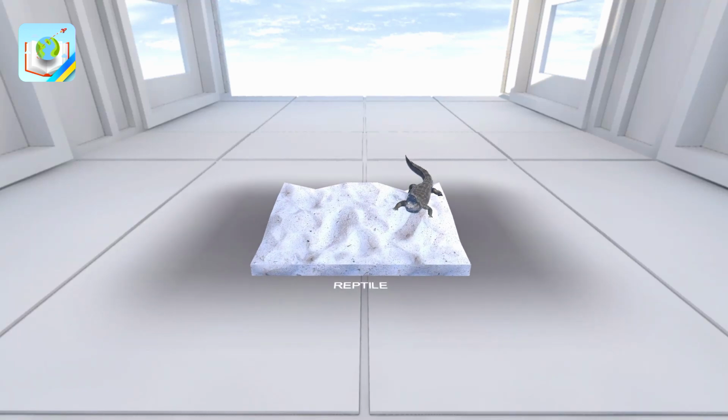Hello! Reptiles, like amphibians, are cold-blooded. That is, their body temperature depends on the temperature of the environment. Mainly terrestrial vertebrate animals, their reproduction and development mostly occur on land. This is due to the fact that the eggs of reptiles, unlike the eggs of fish and amphibians, are covered by protective egg and embryo membranes.